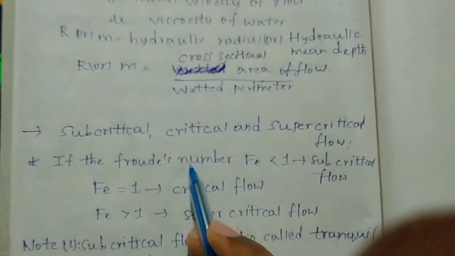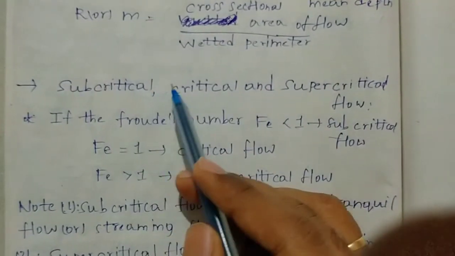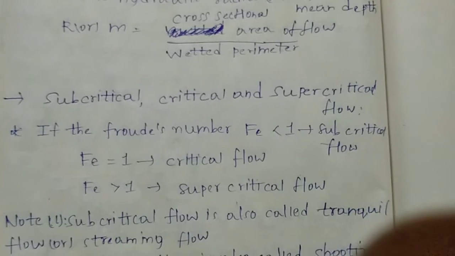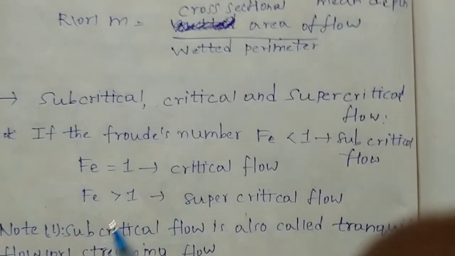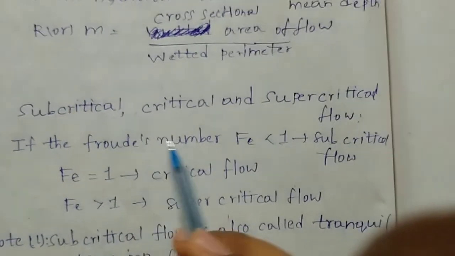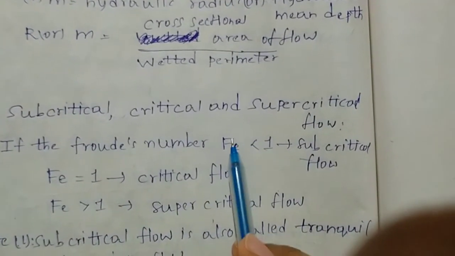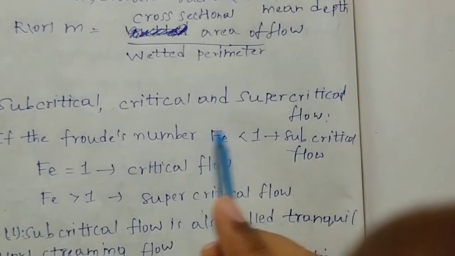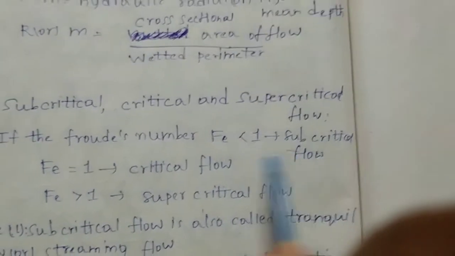And next one, subcritical, critical and supercritical flow. What is meant by subcritical, critical and supercritical flow? These can be explained easily by knowing the Froude's number value. The Froude's number is denoted with Fr, and if the Froude's number value is less than 1, then the type of flow is known as subcritical flow.